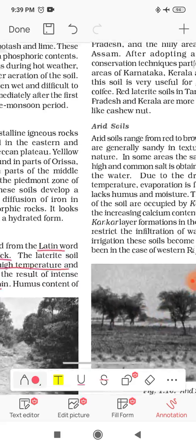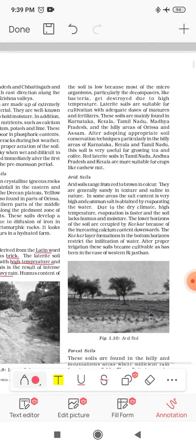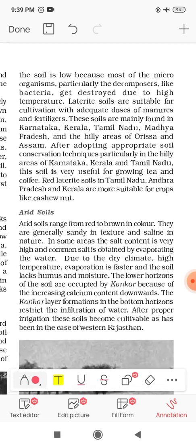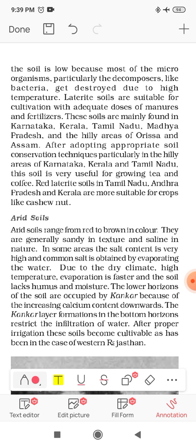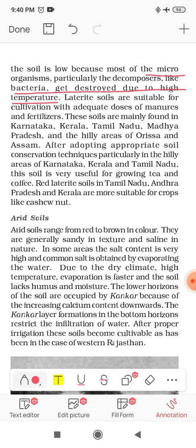Now, the humus content of the soil is low because most of the microorganisms, particularly decomposers like bacteria, get destroyed due to high temperature. We have seen that the reason behind leaching is heavy rainfall. Now what does the high temperature do?